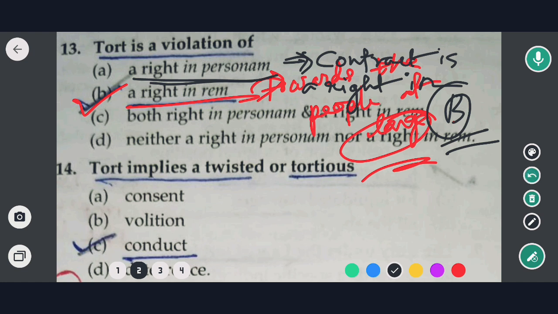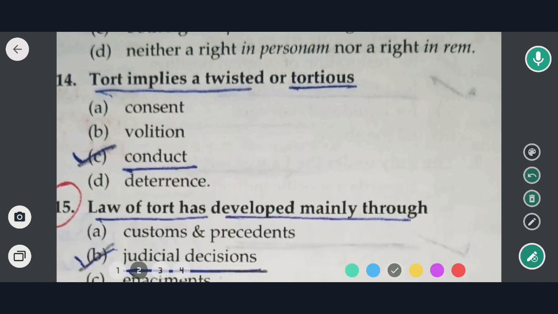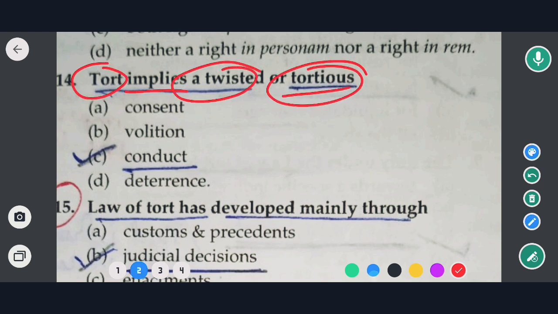नेक्स्ट क्वेश्चन देखिए. नेक्स्ट क्वेश्चन इज अवर tort. Tort implies a twisted or tortuous. Options are consent, volition, conduct, and deterrence. So the correct option would be option C. That is, tort is a twisted or tortuous act or conduct.